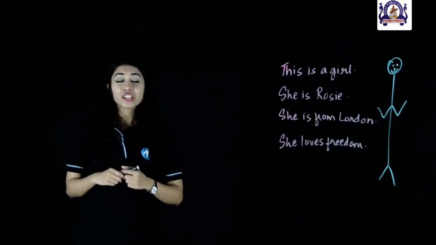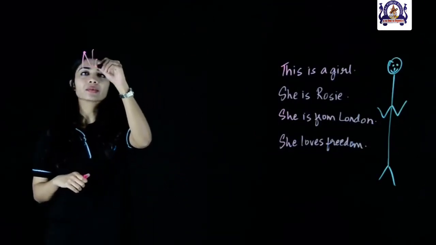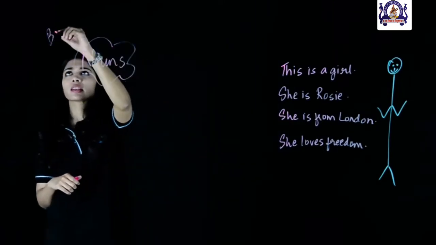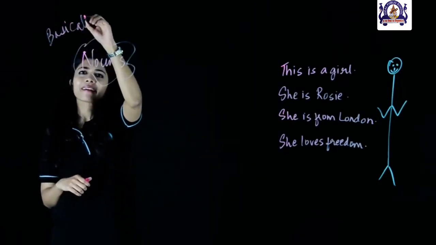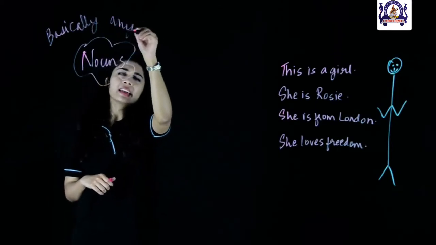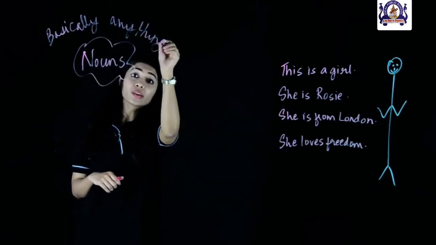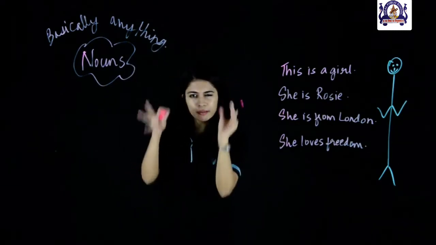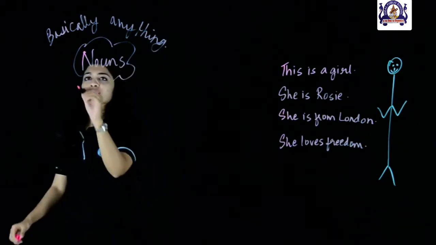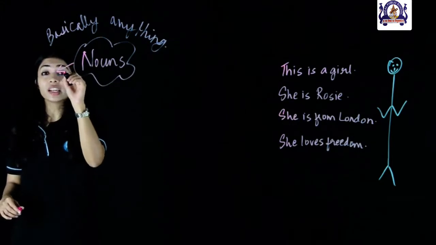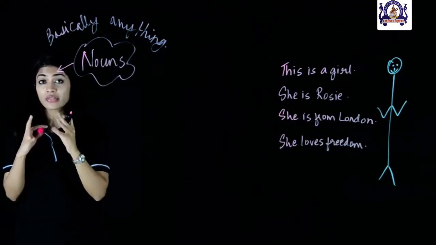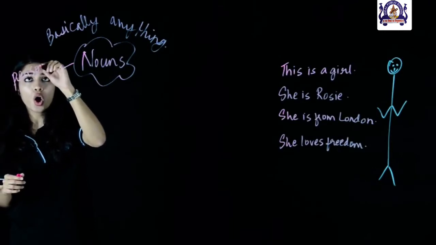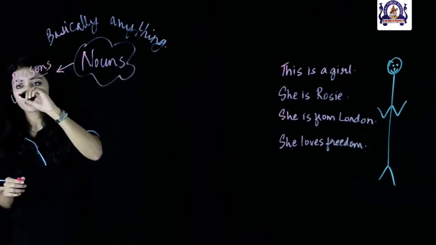So hey guys, today we are going to learn about nouns. So what are nouns? Nouns are basically anything. Well, I know that this is not a particularly helpful definition, so let's simplify it a little bit. So nouns are basically names that refer to persons or living things.